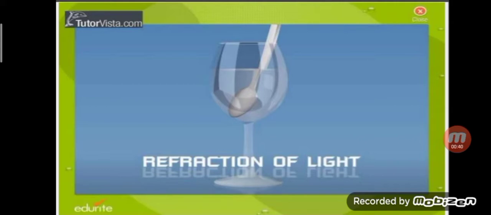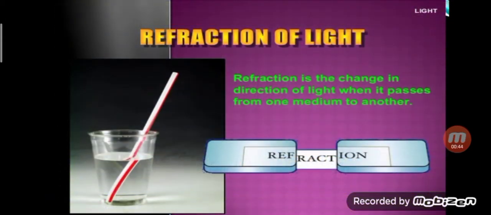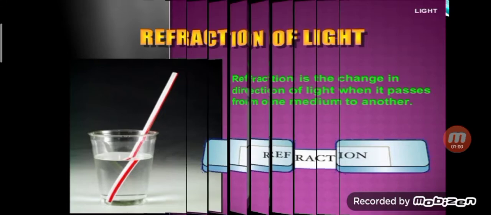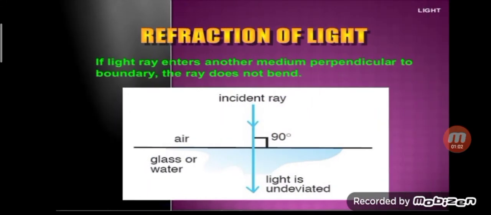So what is this refraction of light? Refraction of light is the change in the direction of light when it passes from one medium to another medium. And the medium is air and water. So if a light ray enters another medium perpendicular to the boundary, the ray does not bend.